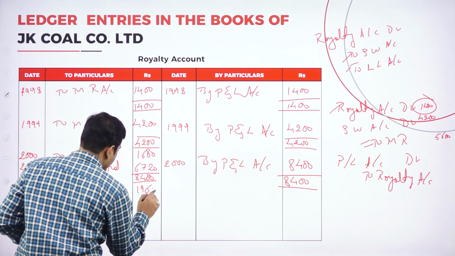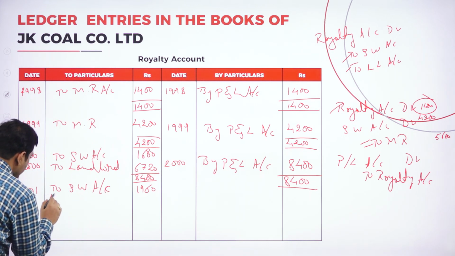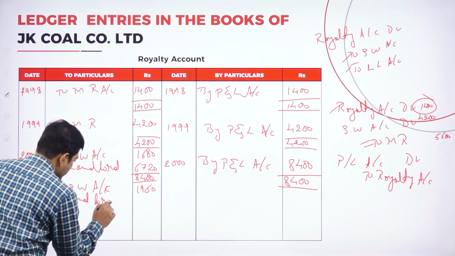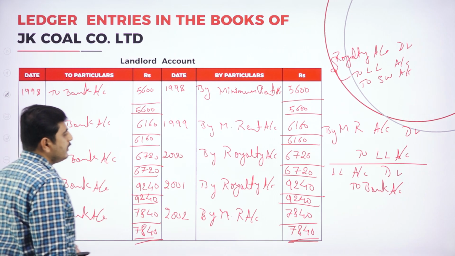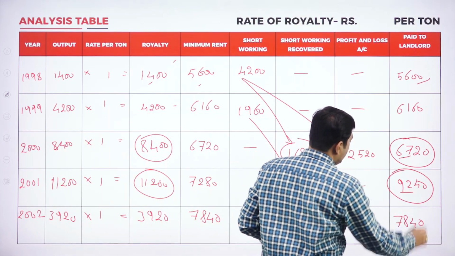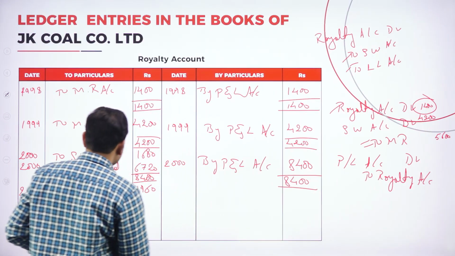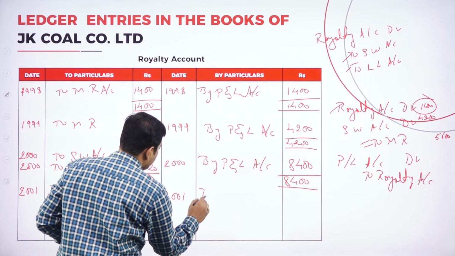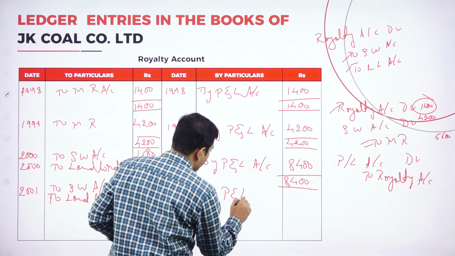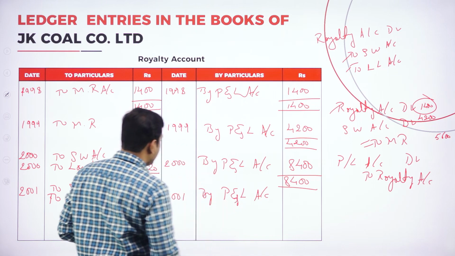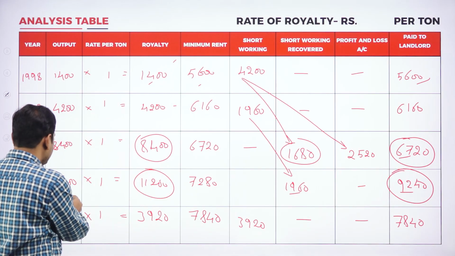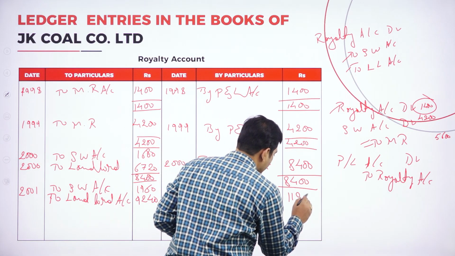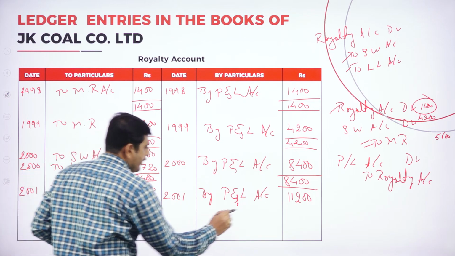Okay, again to landlord account. Whatever amount we paid to landlord should be shown here, 9,240. Again, 2001 full amount should transfer to profit and loss account. Total production should transfer to profit and loss account. Look at the total production: 11,200 is the total production. So it is 11,200.